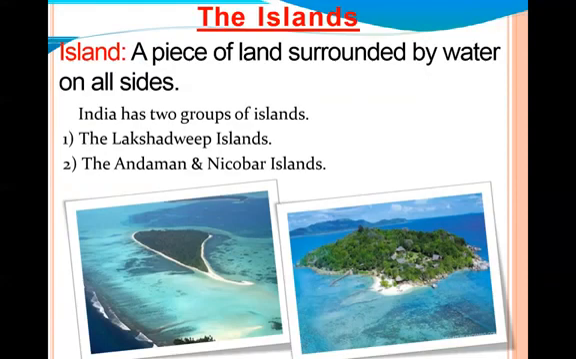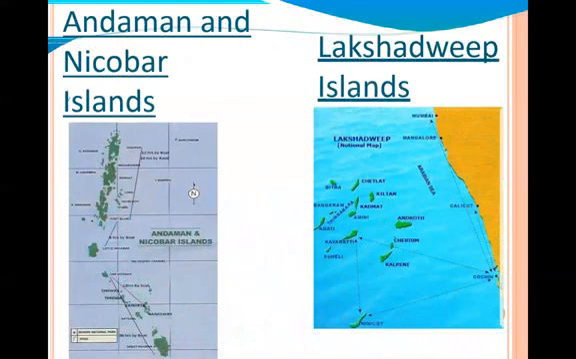There is a group of islands called the Andaman and Nicobar Islands in the Bay of Bengal. In the Arabian Sea, there is again a group of islands called the Lakshadweep Islands. They belong to India. You can see the picture of Andaman and Nicobar Islands and the Lakshadweep Islands here.